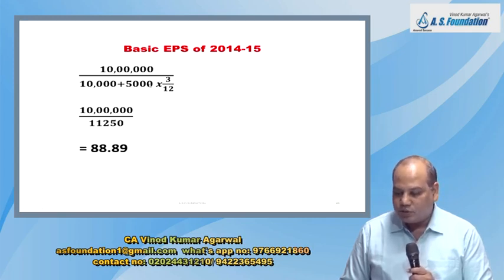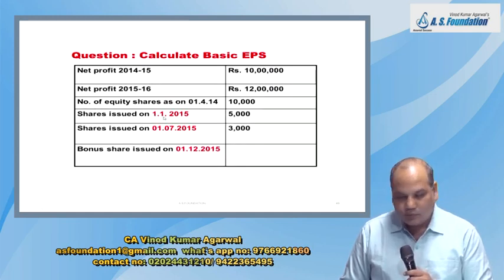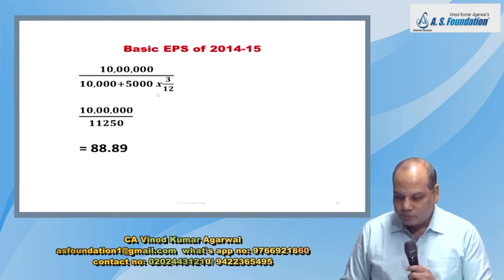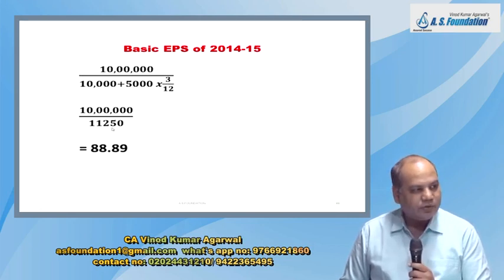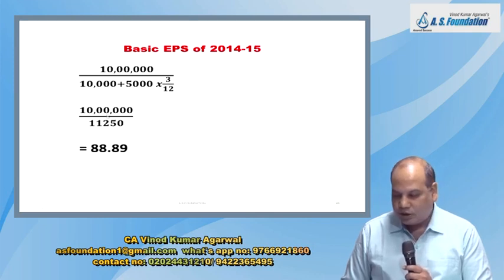These shares were issued after 9 months. Just see. 1/1/2015. So this were outstanding for 3 months into 3/12. Is it 11250 in the weighted average number of share? So 10 lakh divided by 11250 is the answer 88.89. Okay.